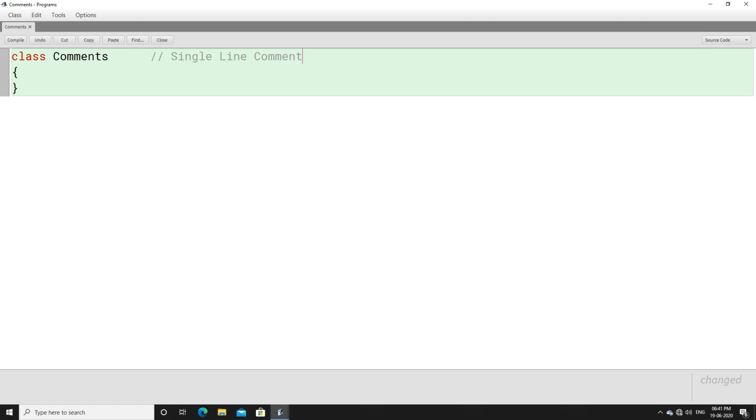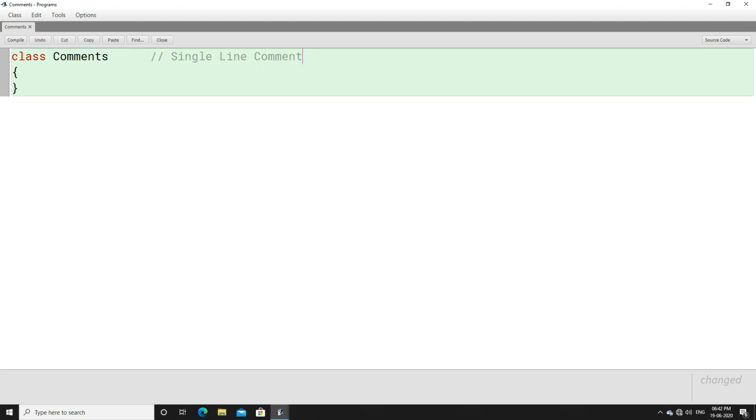Look, first you have to understand that whatever you write as a comment is never executed by the compiler. The class is executed by the compiler, the class name is executed by the compiler, but comments are never executed.